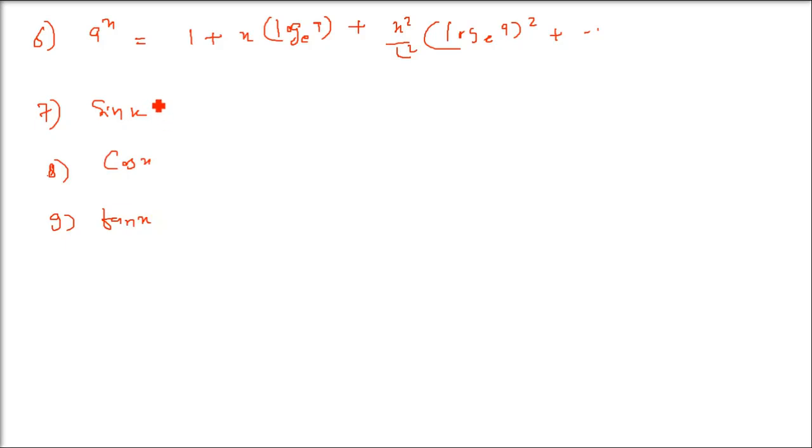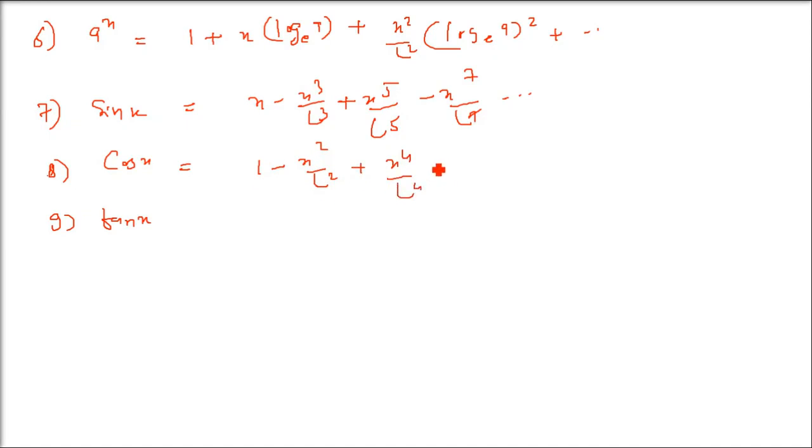So all these three series are different. They have nothing in common. Sin x is x minus x cube by factorial 3 plus x5 by factorial 5 minus x7 by factorial 7. Then we have the next one, cos x: 1 minus x square by factorial 2 plus x4 by factorial 4 minus x6 by factorial 6. Tan x will be x plus x cube by 3 plus 2 by 15 x5. So these are all expansions you need to know.